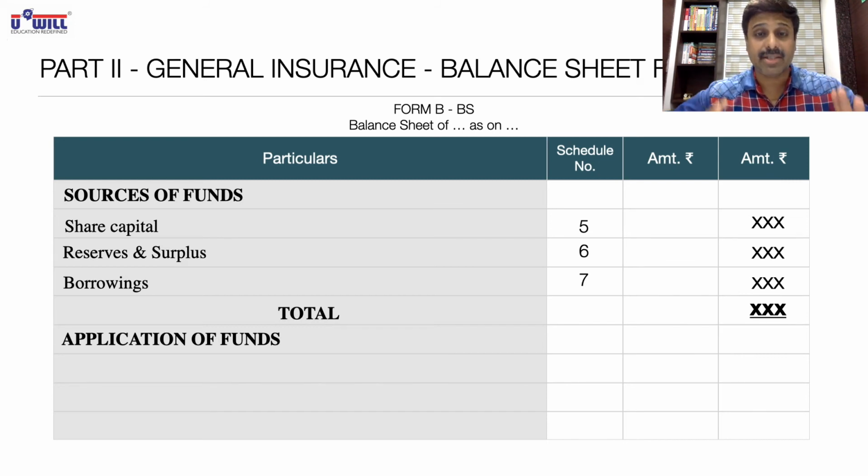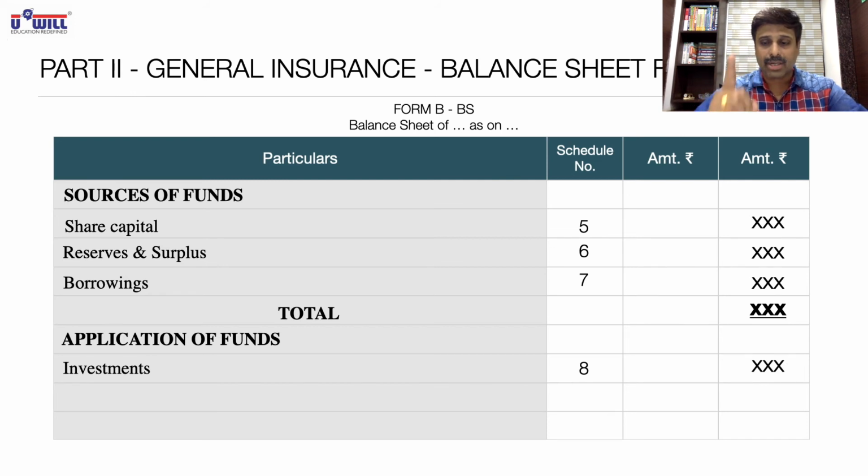They invest it. So what is the major use of the funds they are doing? Investments. I told you this is all logical, therefore no trick to remember this. From the insurance company's point of view, they have to pay you claim and compensation wherever the risk of damage arises. So what will the insurance company do with the premiums they are going to receive? They are going to invest it. So major use of funds, or application of funds, will come in investments, schedule 8, outer column.